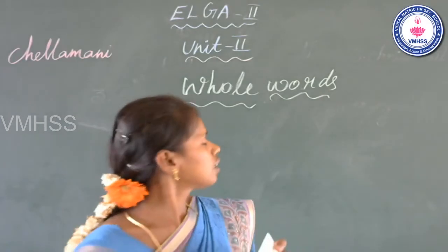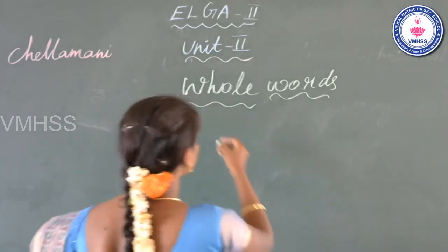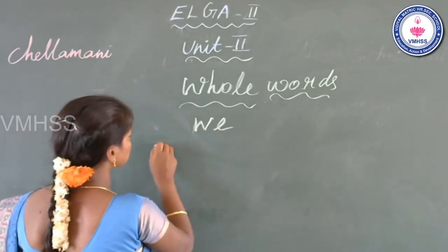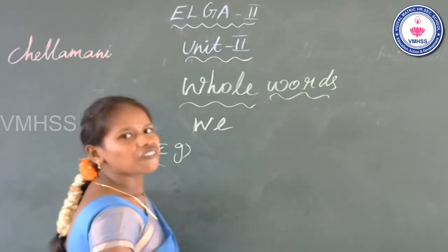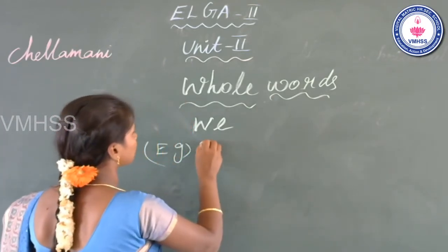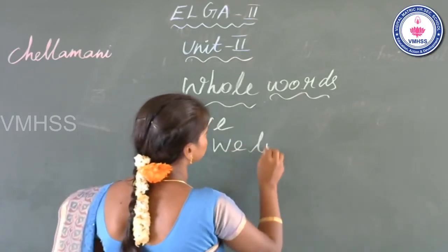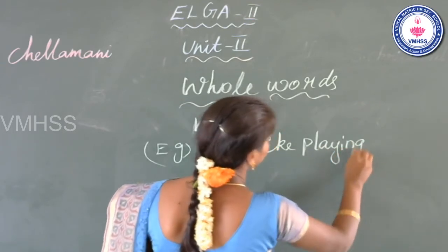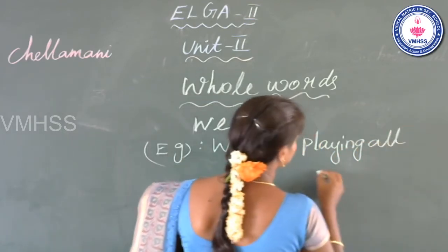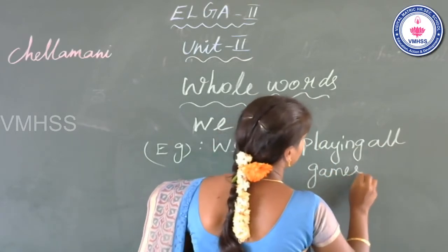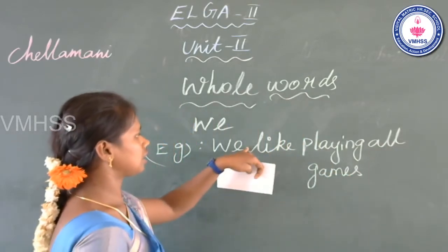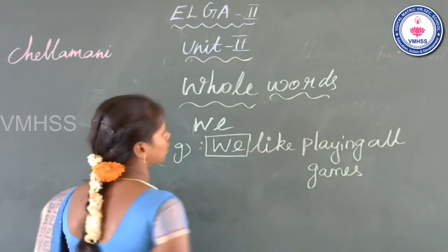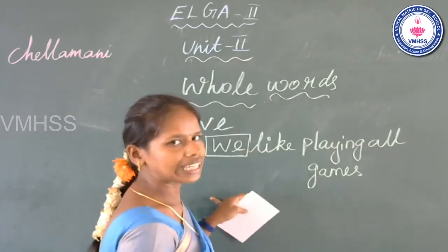Now see the first whole word we using examples. Next we see the example, students, using the whole word we. The first example: we like playing all games. Where is the whole word we? It's placed first. W-E, we. We like playing all games.